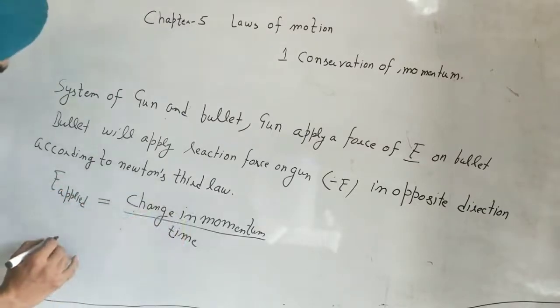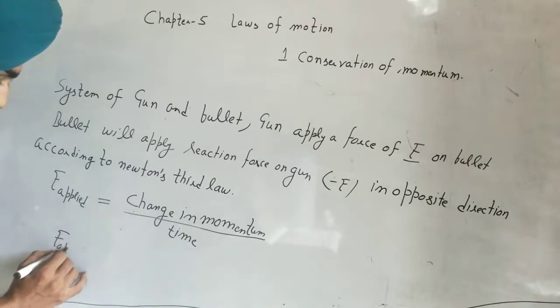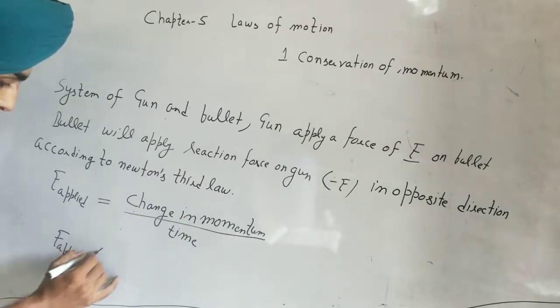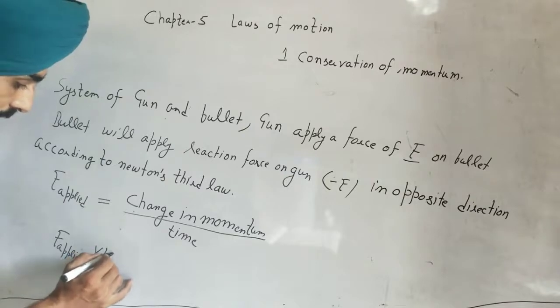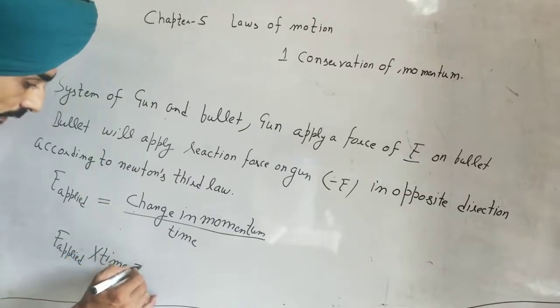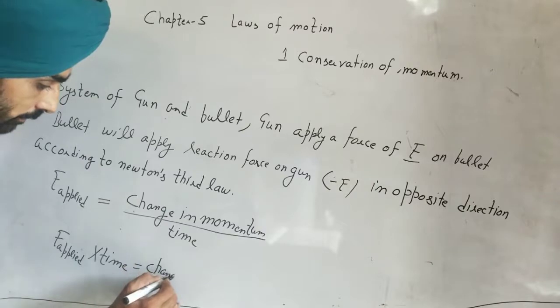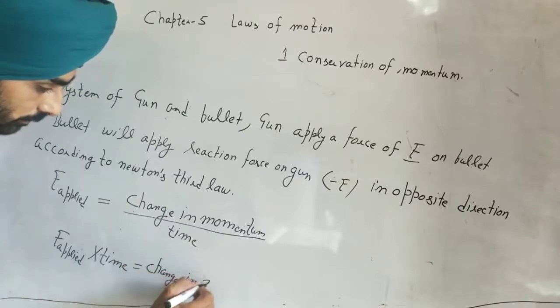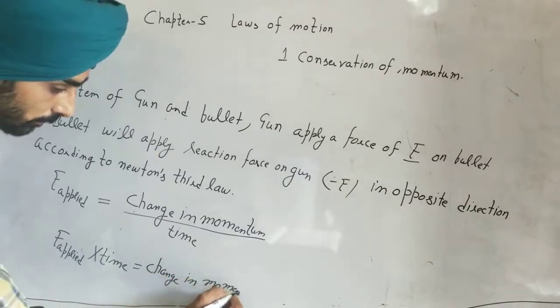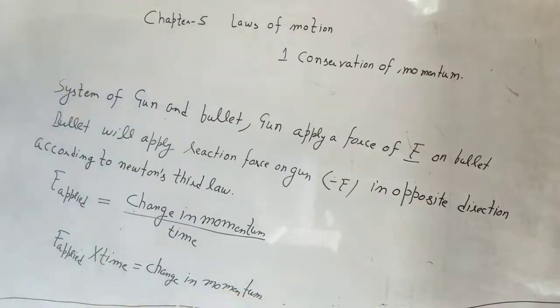So change in momentum is given by F applied into time. F applied into time is the change in momentum. Okay. So now we know the formula of change in momentum. First of all, we will calculate the change in momentum of the gun. Then we will calculate the change in momentum of the bullet. Okay.